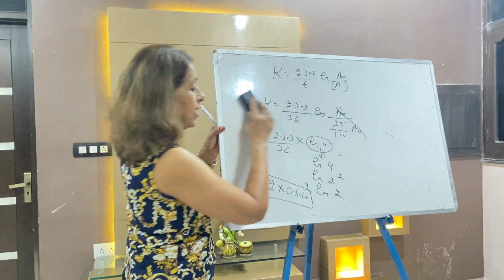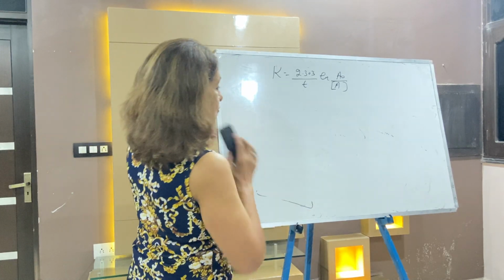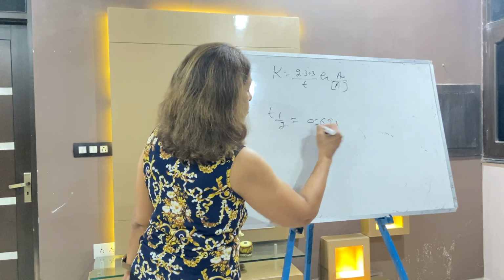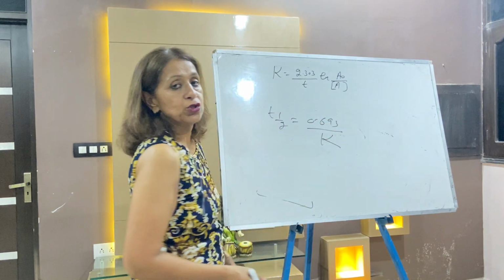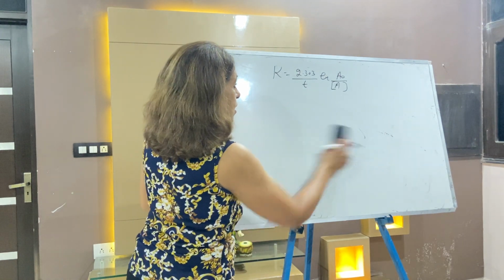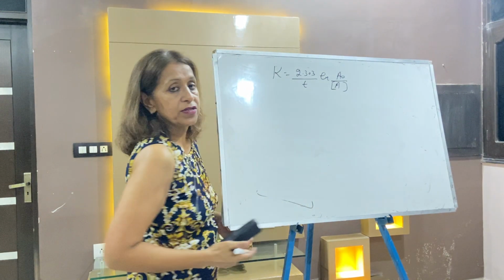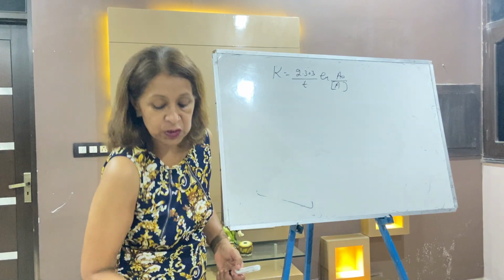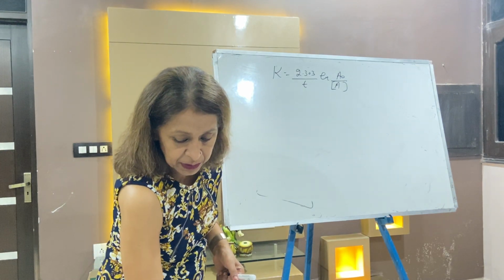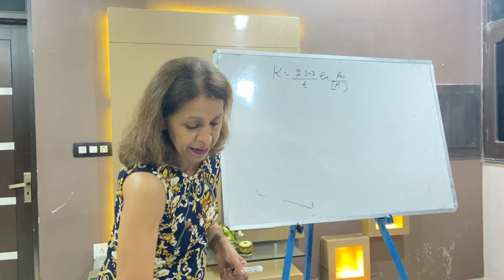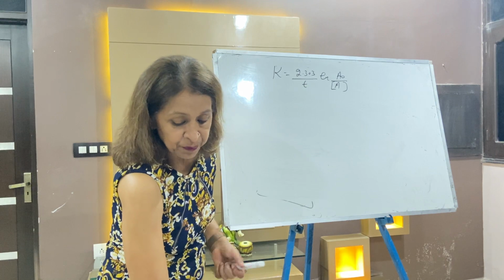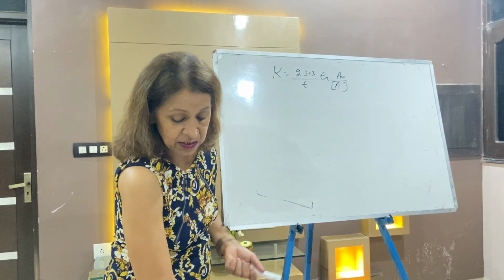After calculating K, find the half-life. Half-life is equal to 0.693 by K, which you have already calculated. So these are the numericals related to the first order. Many numericals related to this topic I have already taken in my descriptive type lectures, including pressure, concentration, and first order gas reactions.